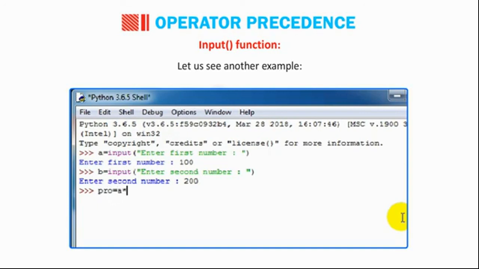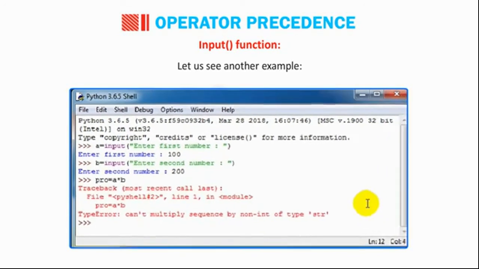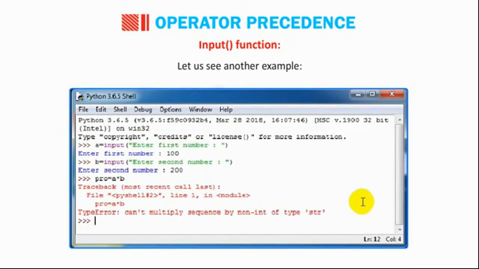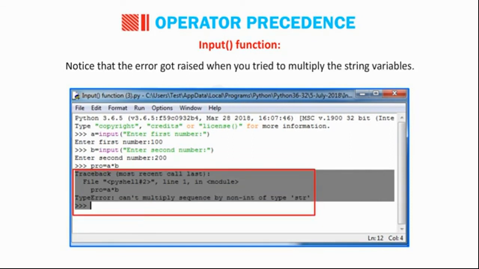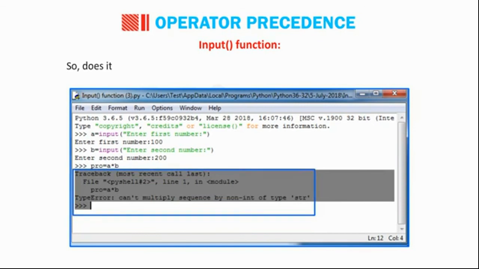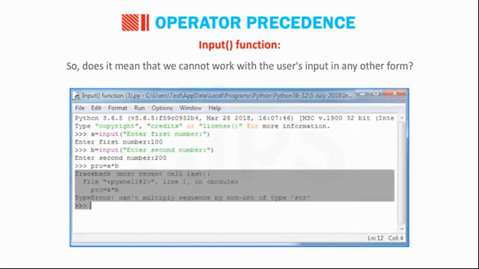Pro = A * B. TypeError: can't multiply sequence by non-int of type 'str'. Students, have you noticed that the error got raised when you tried to multiply the string variables? So, does it mean that we cannot work with the user's input in any other form?